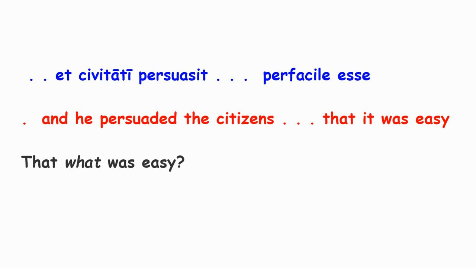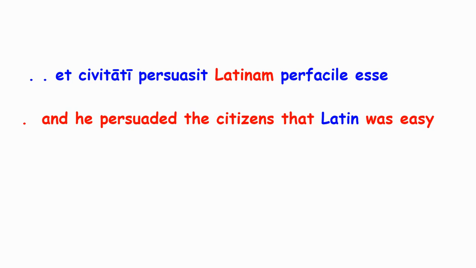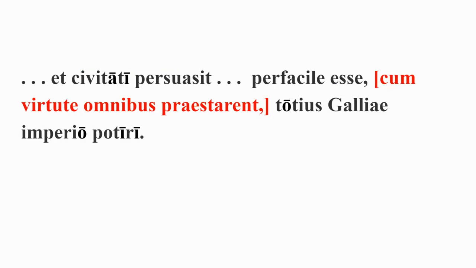We said before that we needed an accusative subject for the infinitive, right? So if Caesar wanted to make this easy for us, he could just throw in a noun in the accusative case. For instance, maybe Orgetorix persuaded the citizens that Latin was very easy, right? Latinum in the accusative. That would make sense. And that would be a typical indirect statement. Unfortunately, he doesn't do that for us, right?